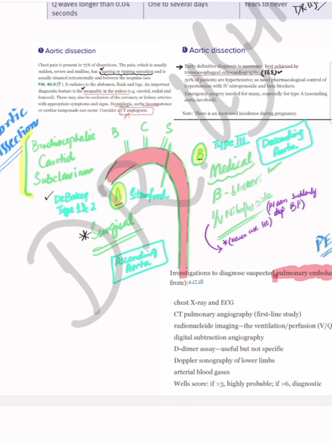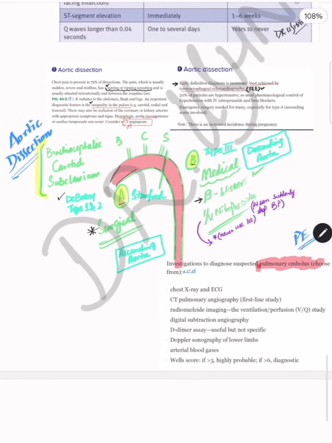Medically, you have two options, beta blocker and IV nitroprusside. Among these, IV nitroprusside is never used first. Why? Because the patient can go into sudden hypertension, which can be very devastating. So you always give beta blocker first, then IV nitroprusside. So these were very important concepts about aortic dissection.